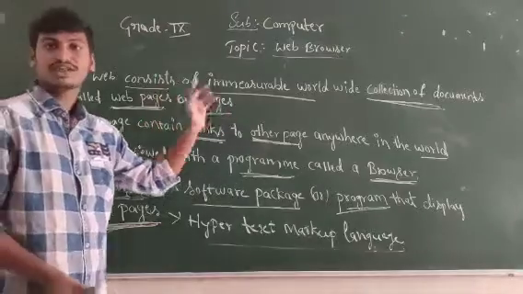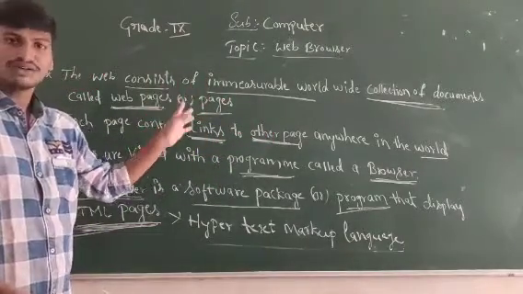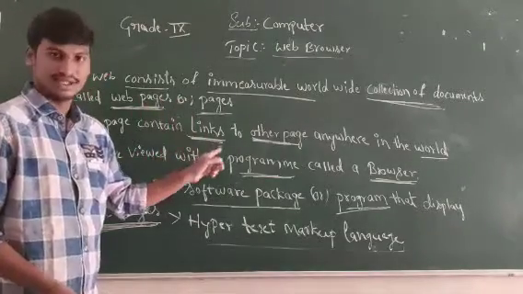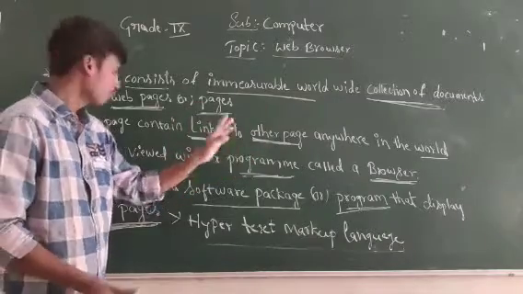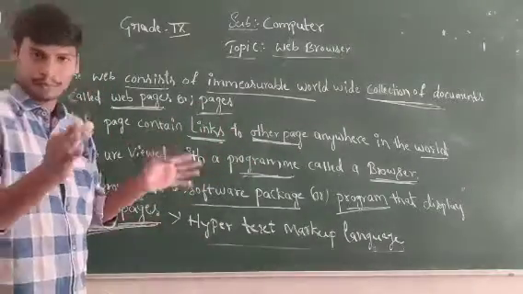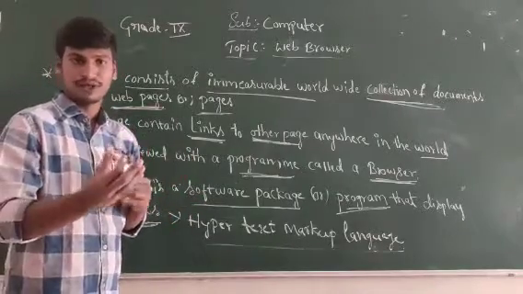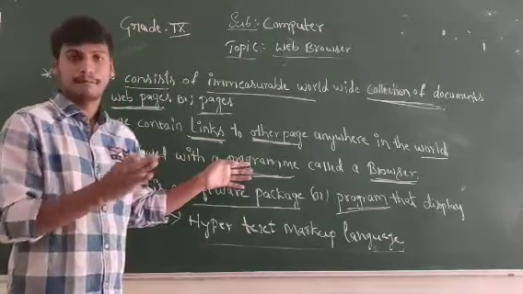The web consists of an immeasurable worldwide collection of documents. We call them web pages, and each page contains links to other pages anywhere in the world. Pages are viewed with a program. Every web page is viewed with a program. Without a programming language, without a program, we can't see any web page.